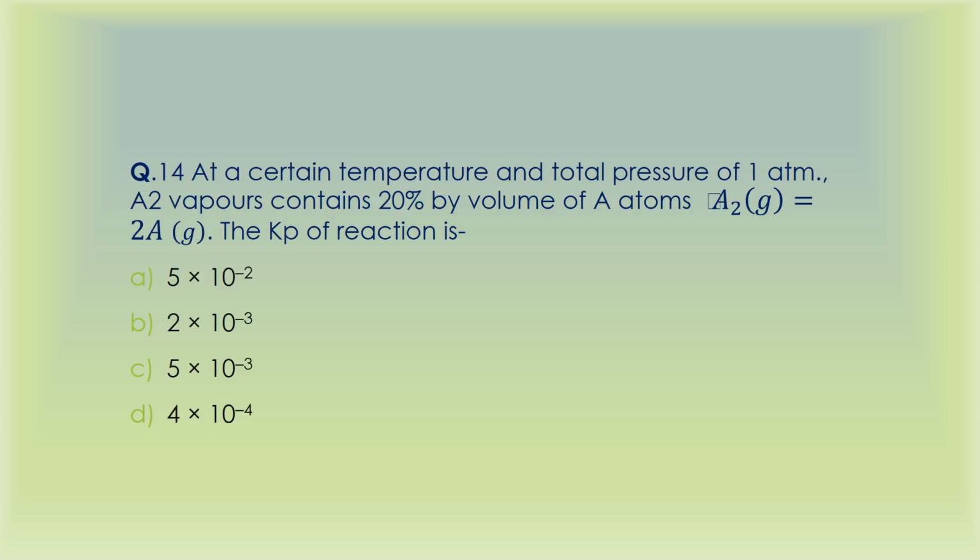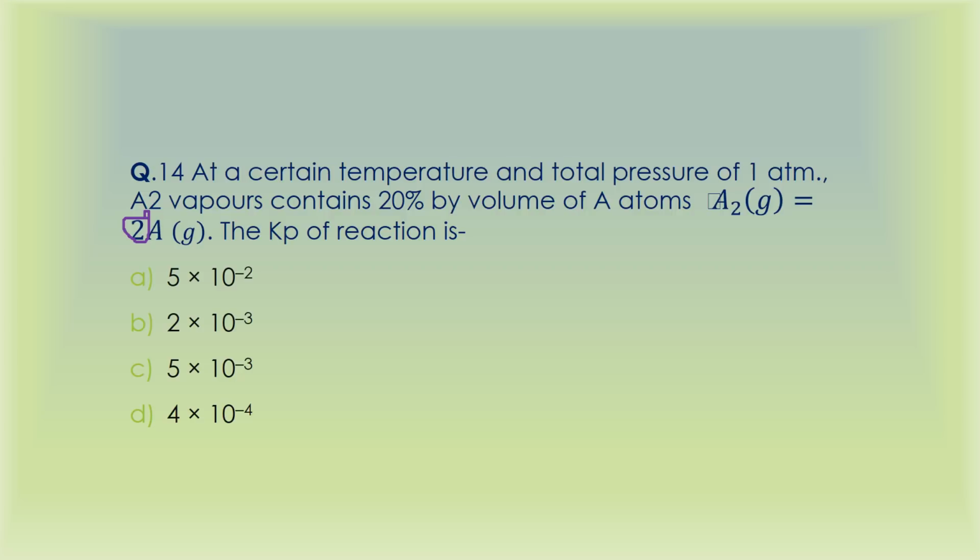So what does Kp simply mean? It simply means that Kp is equal to the pressure of the products raised to the power, upon the pressure of reactants raised to the powers, right? So here what is the power? The power is this 2 with A, sorry, I forgot to use a pointer. So the power is this 2, and we'll put it as a power.